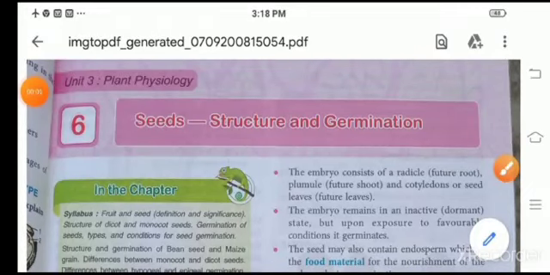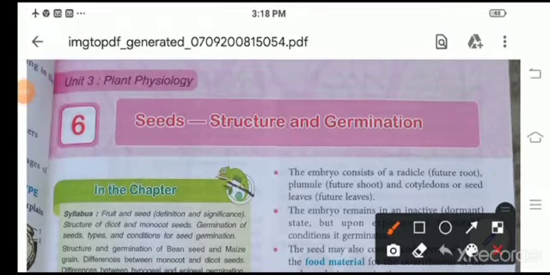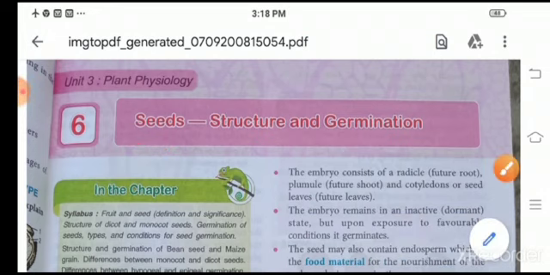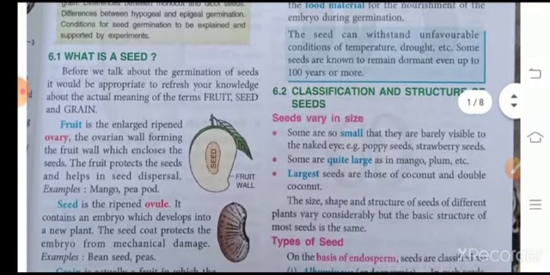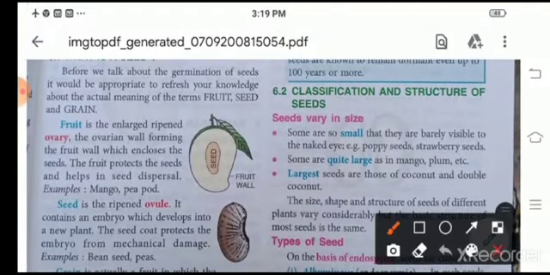Good morning, children. Today we are going to start chapter 6, Seeds, Structure and Germination. Before we move on to seed, let's talk about the fruit and the grain also. So what is the fruit? Fruit is a ripened ovary, or a mature ovary, in which the ovarian wall forms a fruit wall.